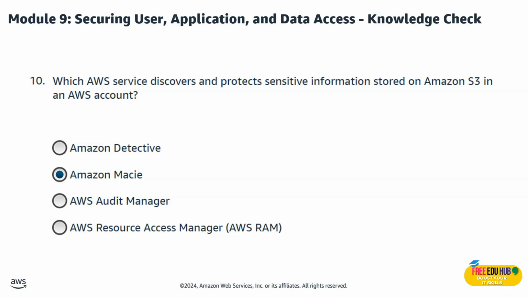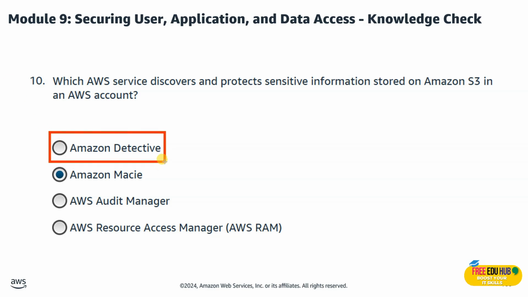Finally, question number 10 says that which AWS service discovers and protects sensitive information stored in Amazon S3 in an AWS account? So the right option is Macie, because it uses machine learning to discover and protect sensitive information like personally identifiable information in S3 buckets.